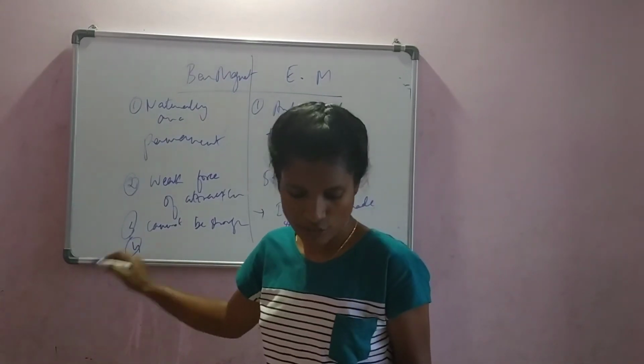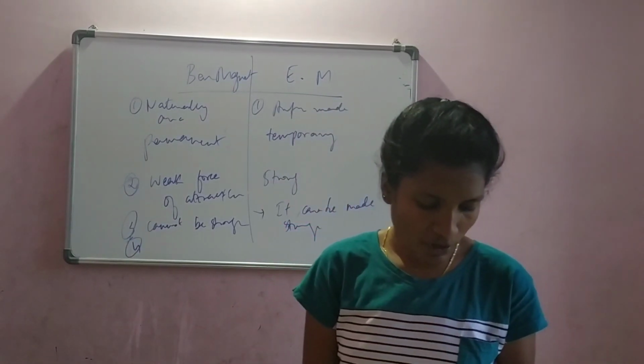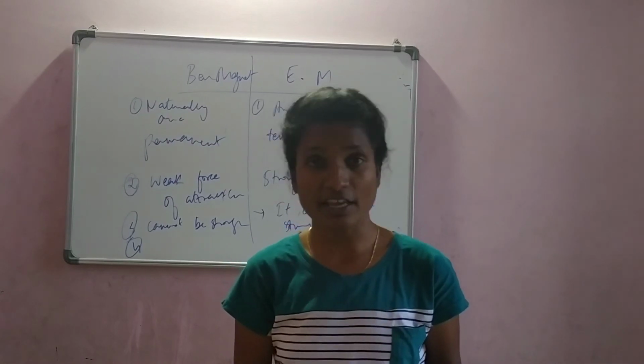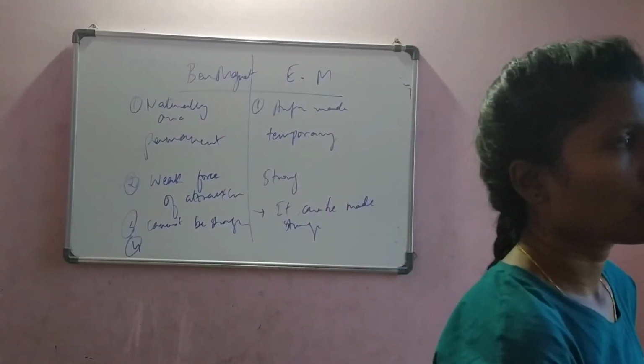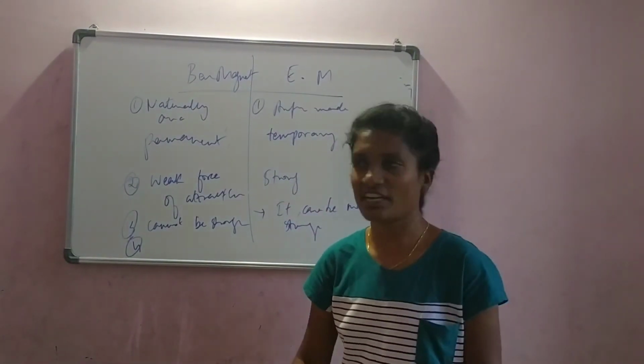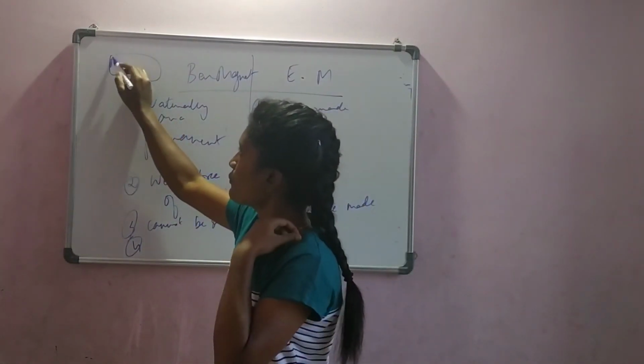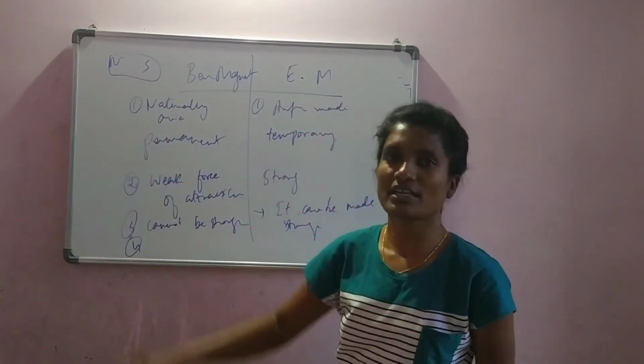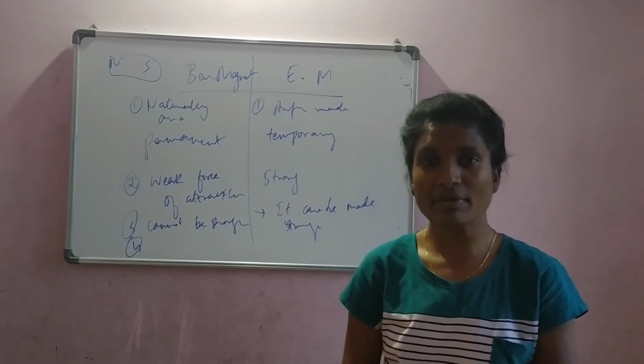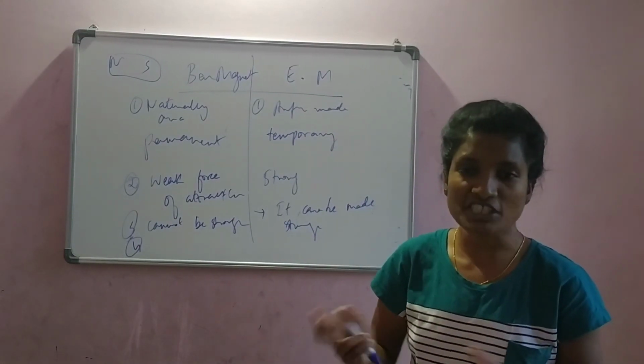Then the last point: the north and south polarity of a permanent magnet is fixed and cannot be changed. If you have a bar magnet and you call the left part north and the right part south, it remains the same throughout. You cannot change the polarity.